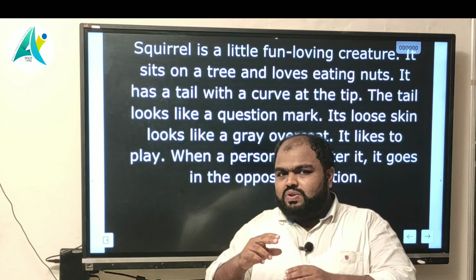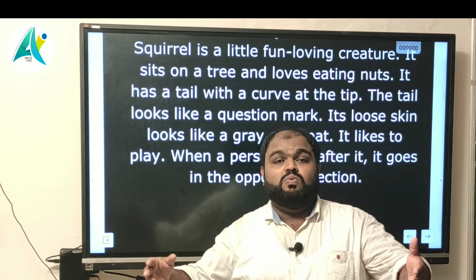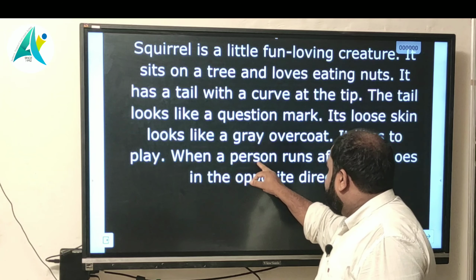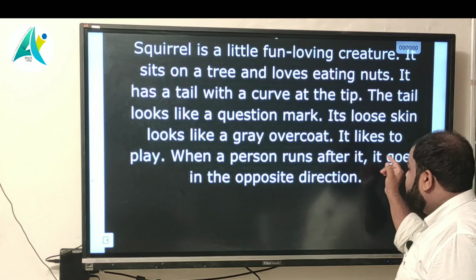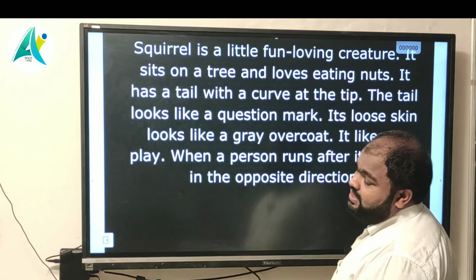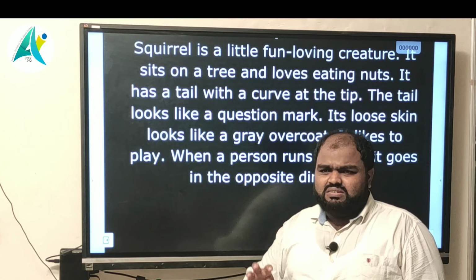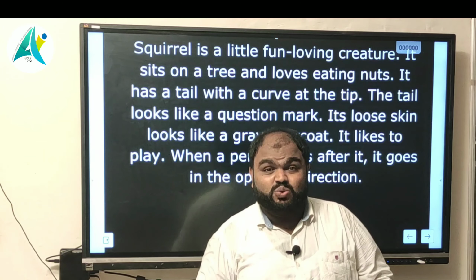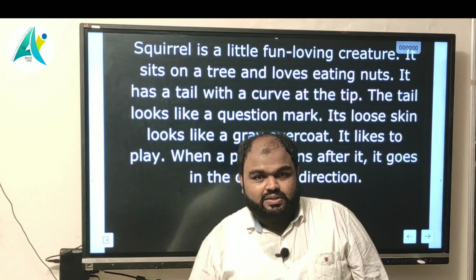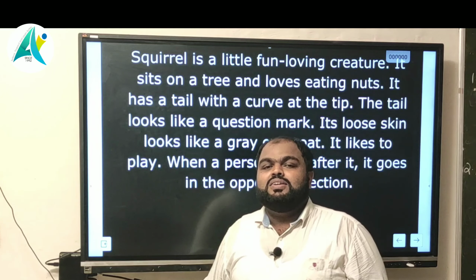We know that it will jump from here to there, from one branch to another branch. It likes to play when a person runs after it. When a person runs after it, it goes in the opposite direction. For example, if any child approaches a squirrel to catch it, it will jump to the opposite side to escape from that child. That is the habit of the squirrel.